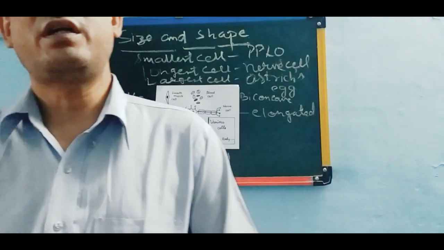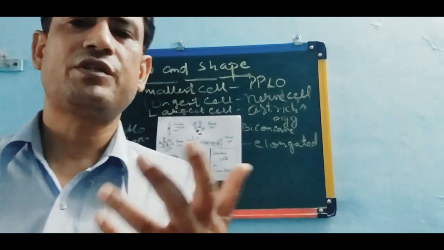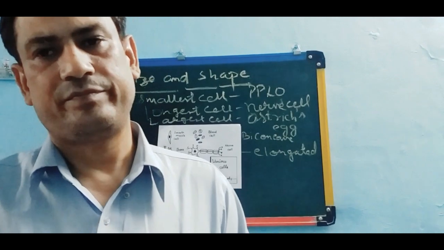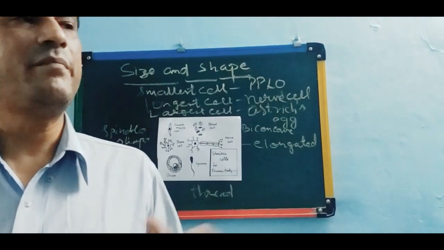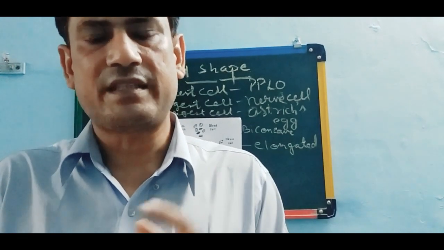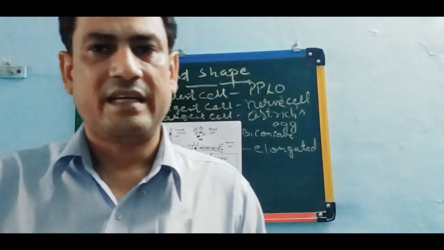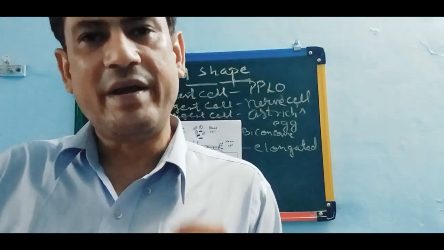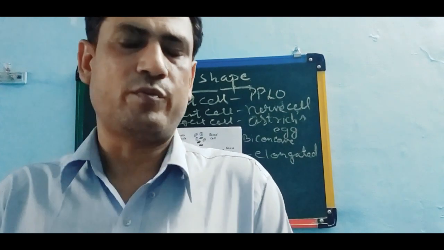Before I conclude today's lecture, I want to ask you two simple questions. Who discovered cells and how? Your answer may be that Robert Hooke discovered cells for the first time, and these were dead cells of a cork slice, and he observed them with the help of his self-made primitive microscope.